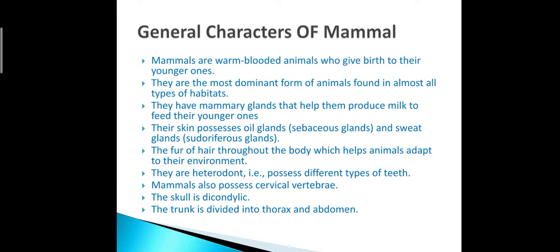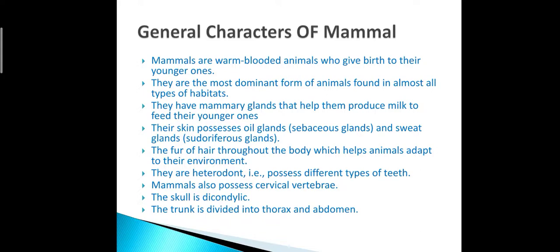Again, mammals on the basis of placenta are divided into many types. I can share two types of mammals, that is eutherian mammals and marsupial mammals. Eutherian mammals contain a placenta, and the placenta is a disc-like structure between mother and developing fetus. And in marsupials, the placenta is absent and a brooding pouch is present.